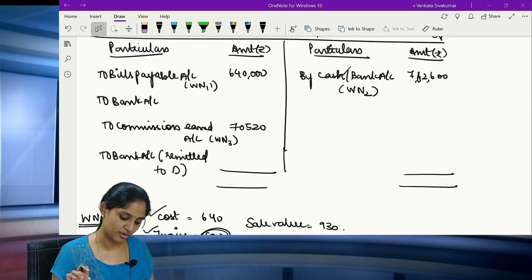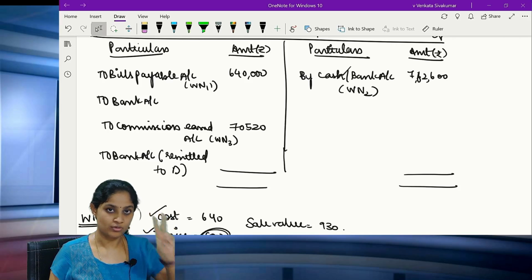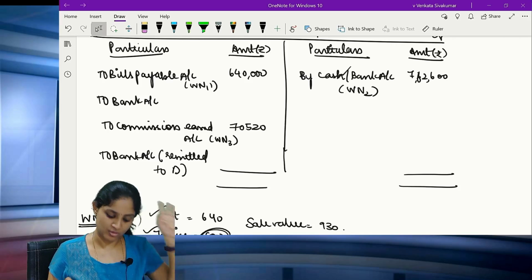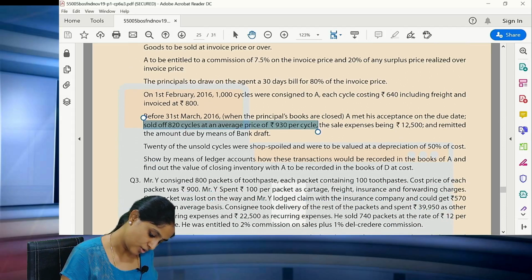So what are the things you have found out? Sale value. You have found out what is the bills payable value. You have found out the commission. All of you clear? Now please see.